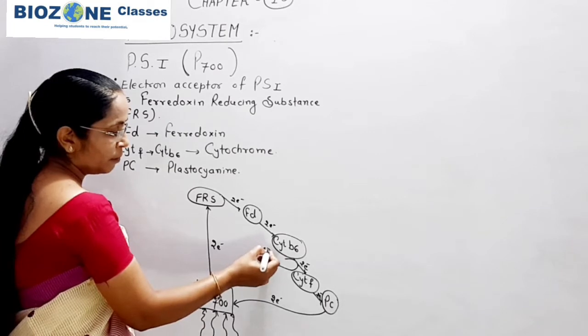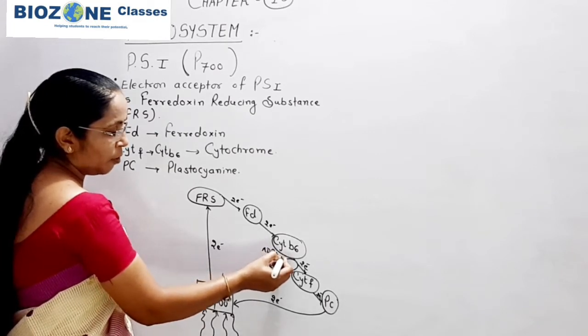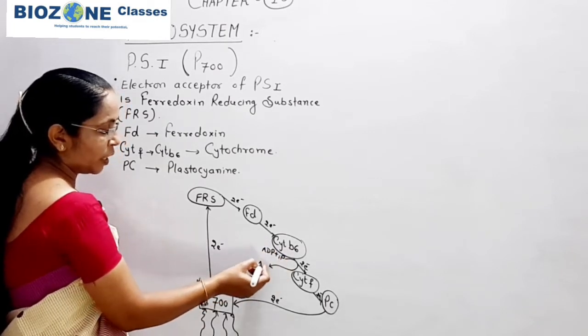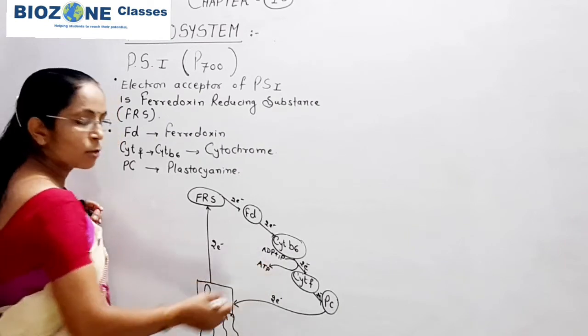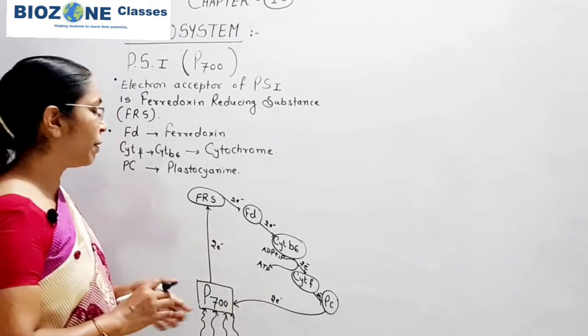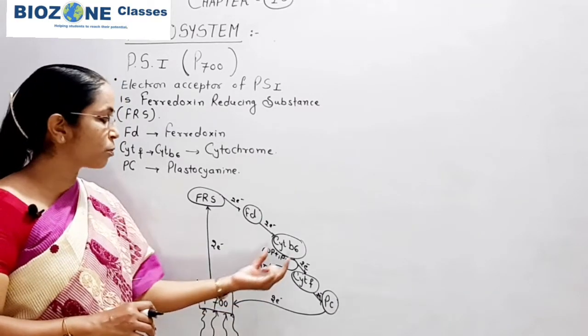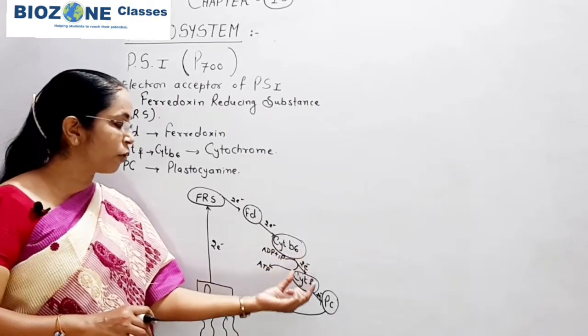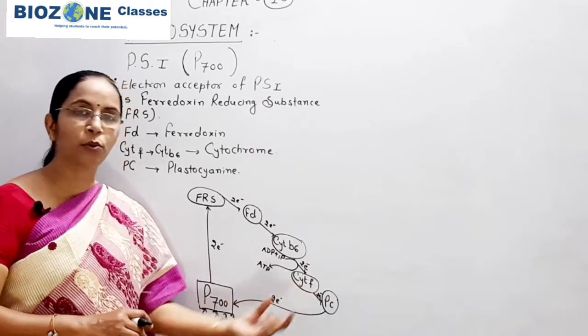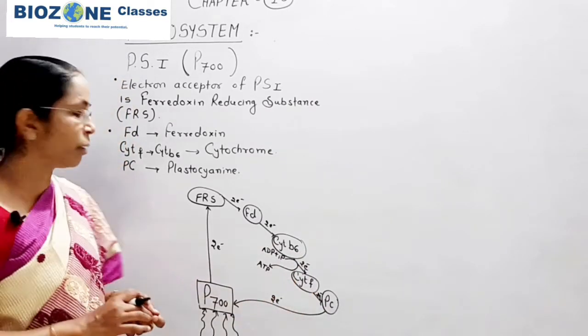So ATP, you remember, with the help of ADP and inorganic phosphate, here the ATP is formed. And this ATP formation in PS1 always takes place when the electron is transported from cytochrome B6 to cytochrome F. This part you remember very well.